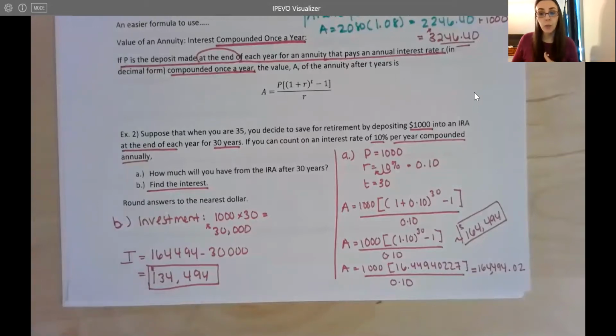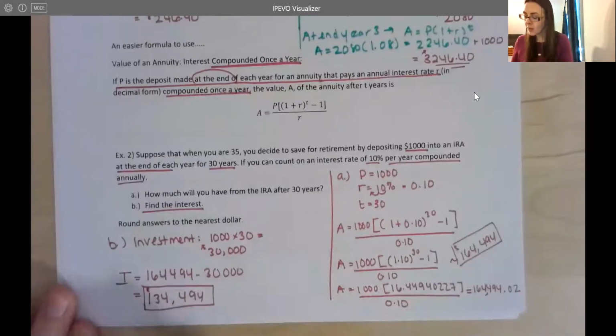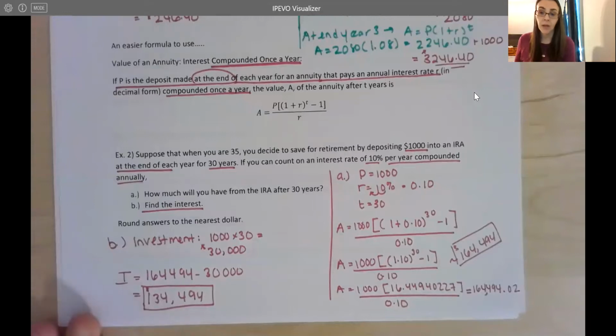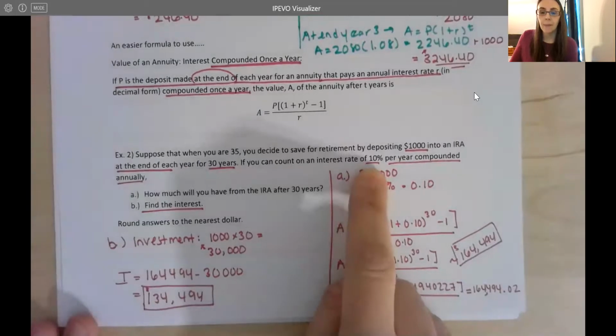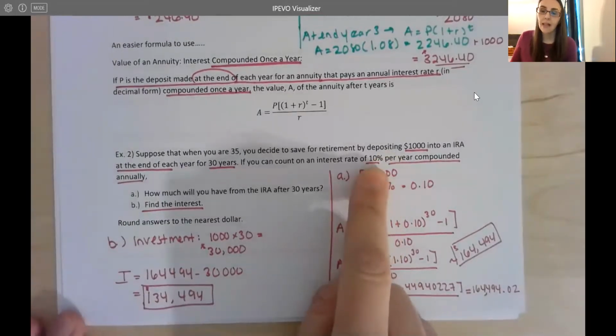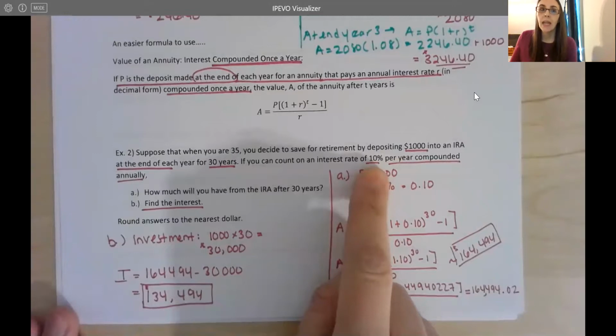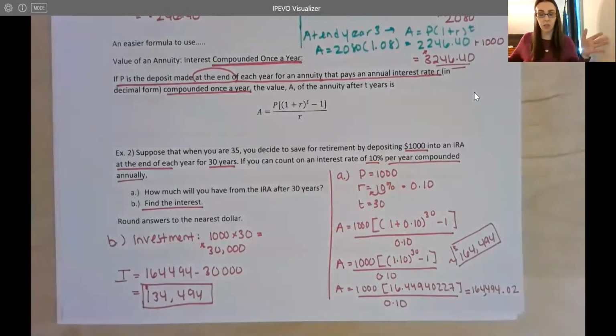I'm not saying it's foolproof, though. There's a lot of risk that goes into investing, which is, again, why I said this is meant to be an introduction. But you should really talk to a professional in the field for advice if you want to start investing. But here, this person made about $134,000 in interest over the course of 30 years with only investing $30,000. Now, we are assuming, of course, 10% return. And in reality, it may not be 10% every year, right? So historically, the stock market does tend to show an average of 10% for very long-term returns.